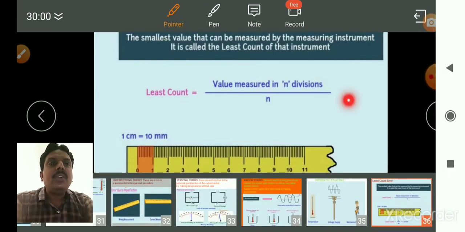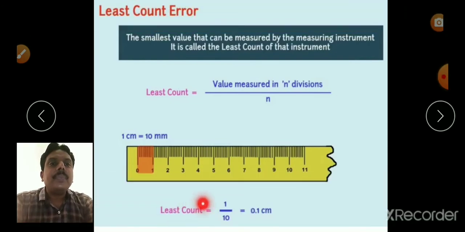So least count equals the value measured in n divisions, in 10 divisions we are measuring 1 centimeter, divided by the number of divisions, 10. So the value is 1 centimeter by 10, which is equal to 0.1 centimeter, which is equal to 1 millimeter.